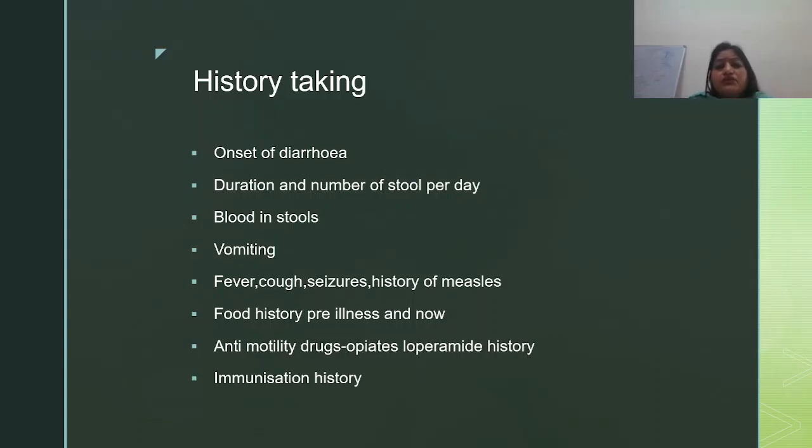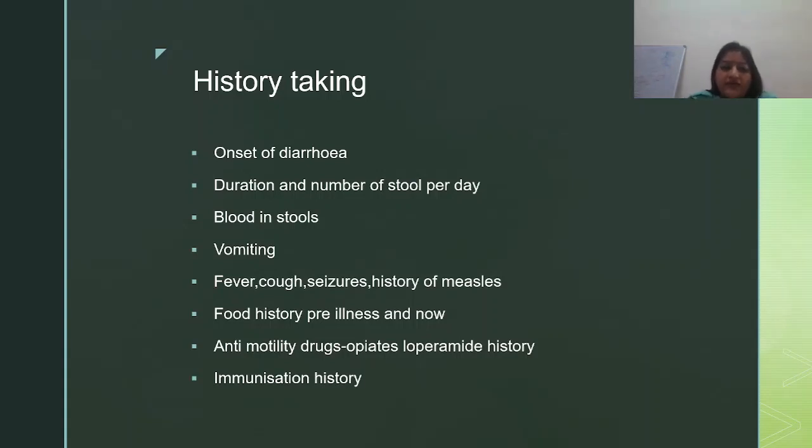Then you have to ask for history of measles. Although nowadays we are not seeing many cases of measles, thanks to the MMR and MR vaccine which we are giving to all our children at 9 months and 15 months of age. Otherwise measles is a detrimental disease. It decreases the immunity and leads to prolonged cases of diarrhea over months. So ask for history of measles. Measles leads to diarrhea, malnutrition, everything, and increases the morbidity and mortality in the childhood age group.